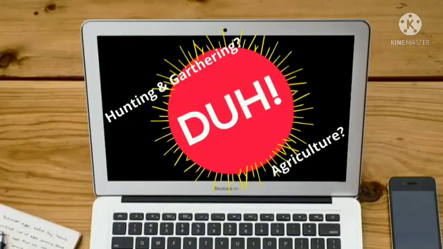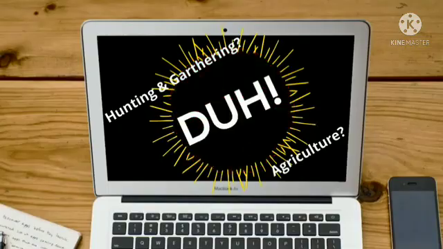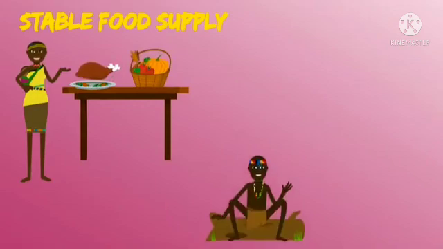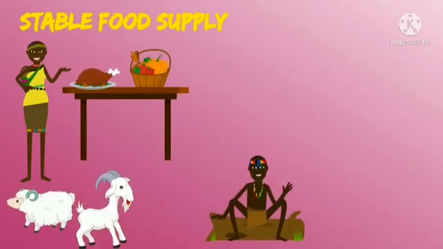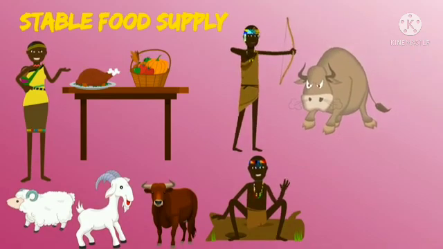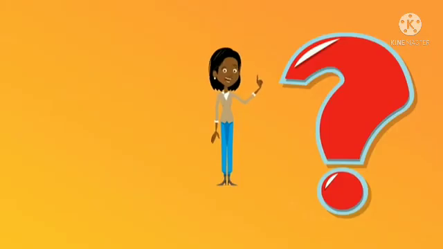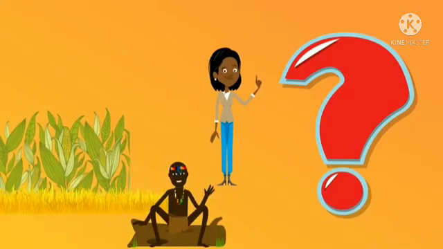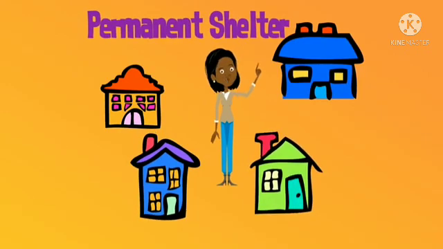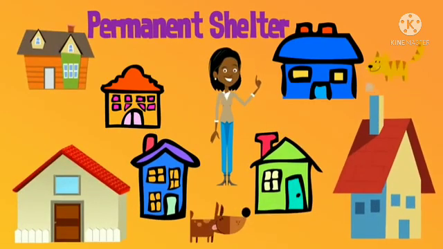Seems like a no-brainer to us, right? But this was huge. Having a stable or dependable food supply allowed people to quit wandering around and stay put. Raising sheep, goats, and cows was less dangerous and more dependable than hunting. So why the big deal? When people settled down to watch their crops grow, they began to build permanent shelters. They were going to be there for a while, so it was worth it to them to build strong houses out of mud bricks, stones, and trees.